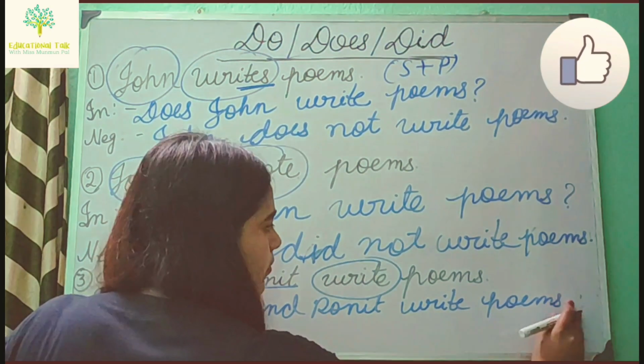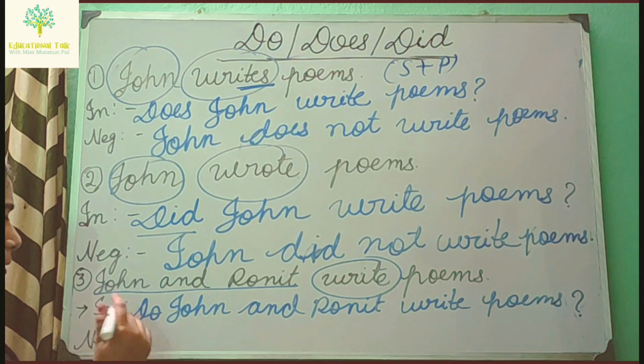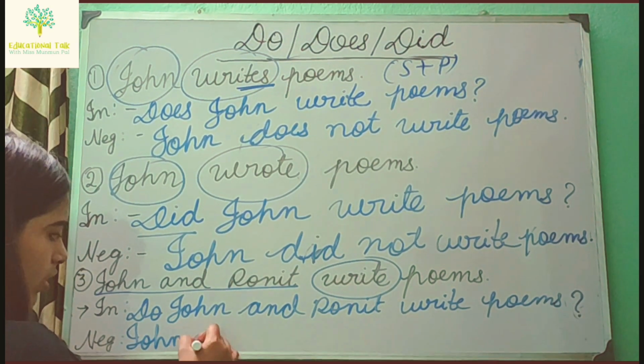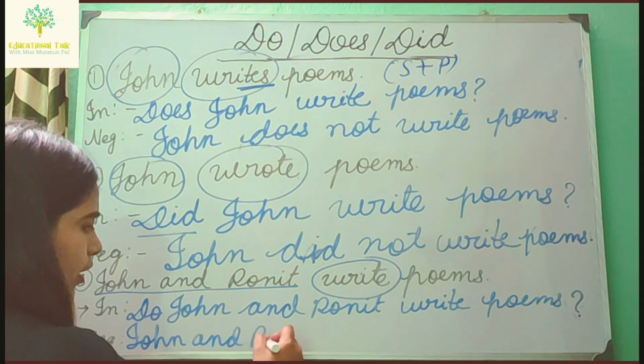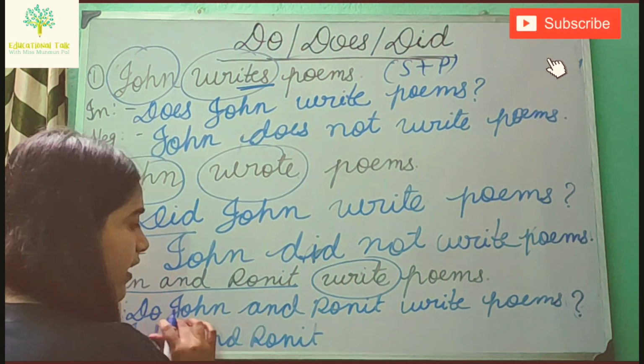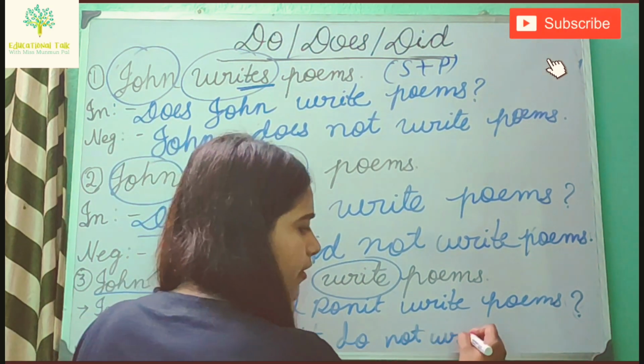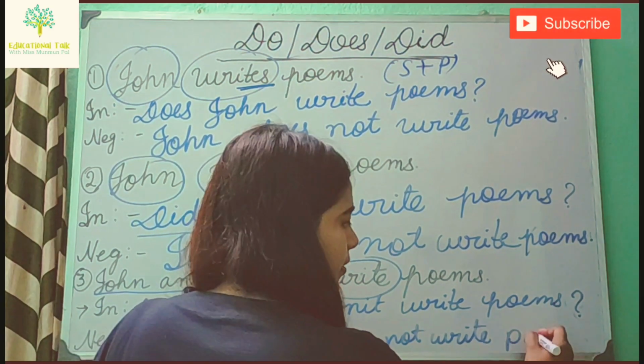Question mark. Next, the negative sentence: John and Ronit do not write poems.